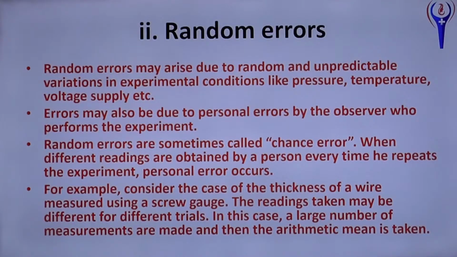That's why in screw gauge or vernier caliper experiments we are asked to take at least minimum 5 readings, 5 readings or 7 readings. In there, 1 or 2 readings only you may commit mistake and the other 3 or 4 will be correct values. So by taking the average of all these, add all the 5 and divide by 5, then the error will be rectified. That is a random error.